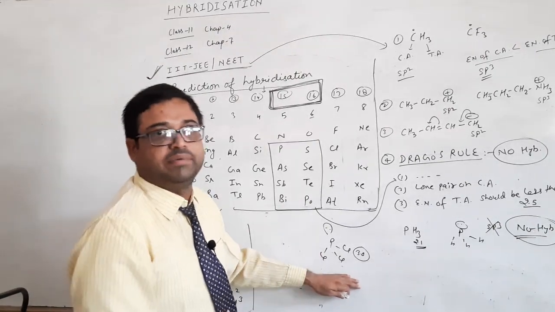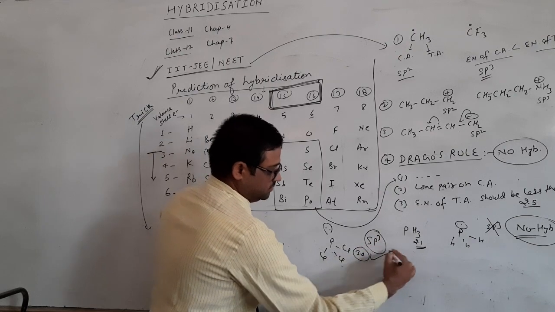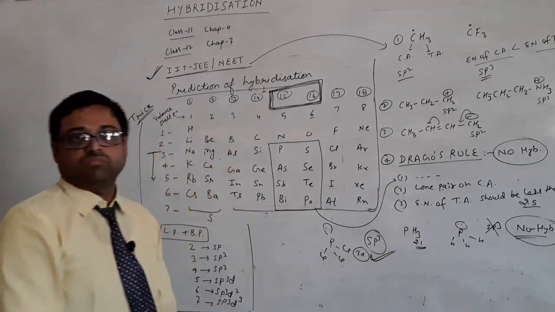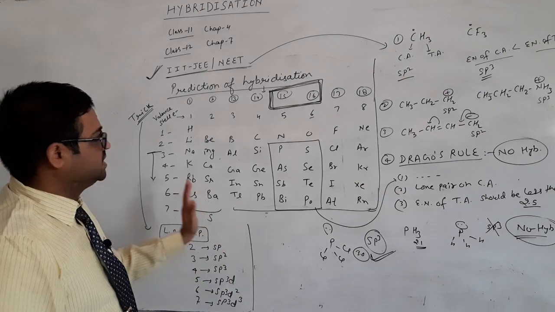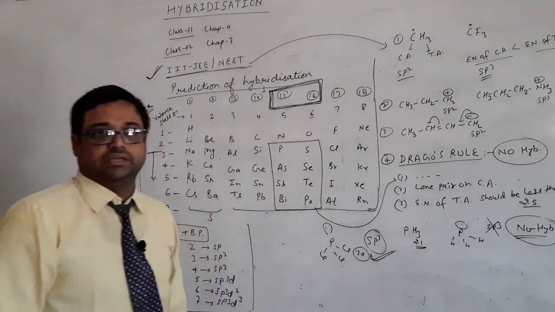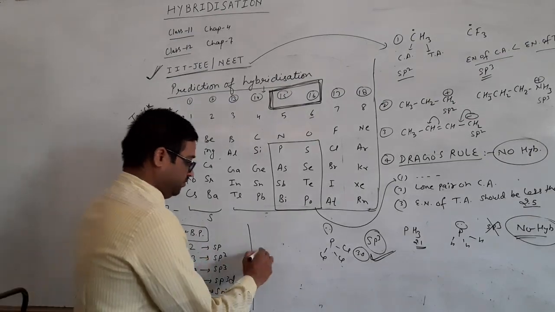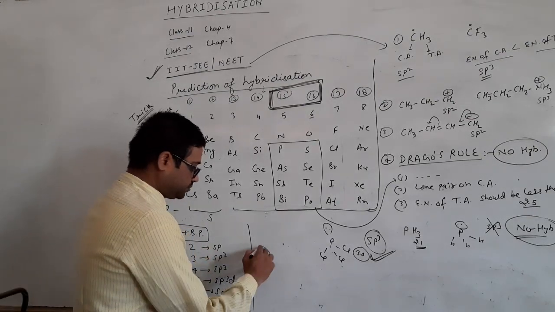So it will show hybridization. 1, 2, 3, 4, sp3. It will show hybridization. Clear? So we have discussed these 4 important points according to IIT. Now we are moving to the 5th one. Okay. The 5th point is very important.